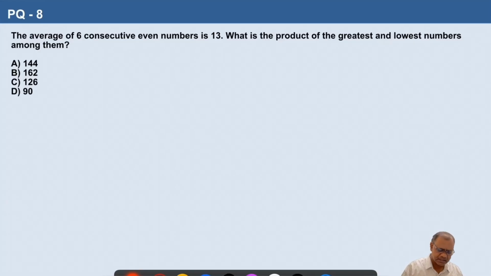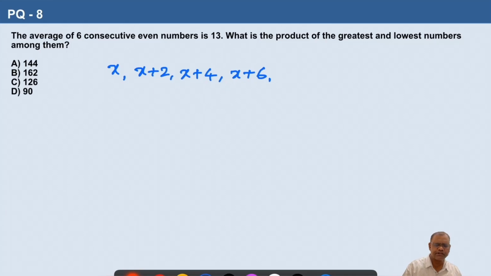So if you consider the first even number as x, the next even number would be 2 more than this one. So next even number is x plus 2. And then the third even number after x will be add more 2. That gives x plus 4. And then x plus 6.